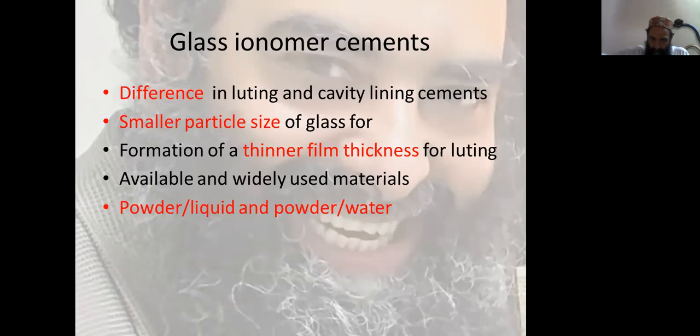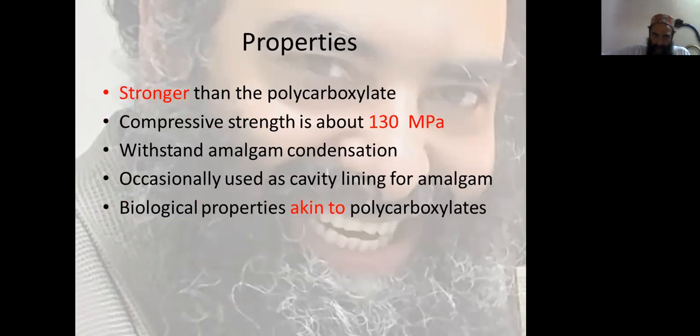Available and widely used materials are powder liquid and powder water. Stronger than polycarboxylate. Compressive strength is about 130 megapascal. Can withstand amalgam condensation. Occasionally used as cavity lining for amalgam. Biological properties are similar to polycarboxylates.